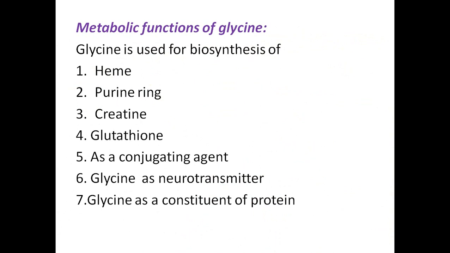Functions. Important topic is metabolic functions of glycine now.